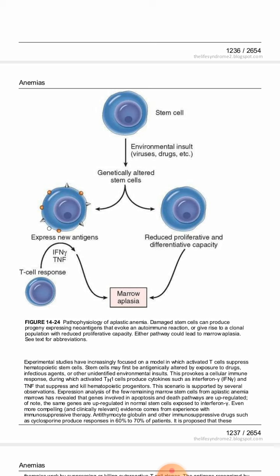These antigens are known as new antigens, and in response to these antigens our bone marrow starts producing T lymphocytes. These T lymphocytes come and release interferon gamma and tumor necrosis factor. This interferon gamma and tumor necrosis factor cause destruction of the myeloid stem cell, and it leads to bone marrow hypoplasia or aplasia. So this is all about the pathogenesis of aplastic anemia.